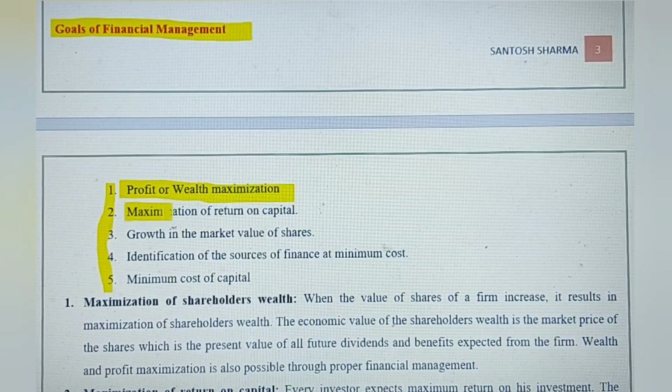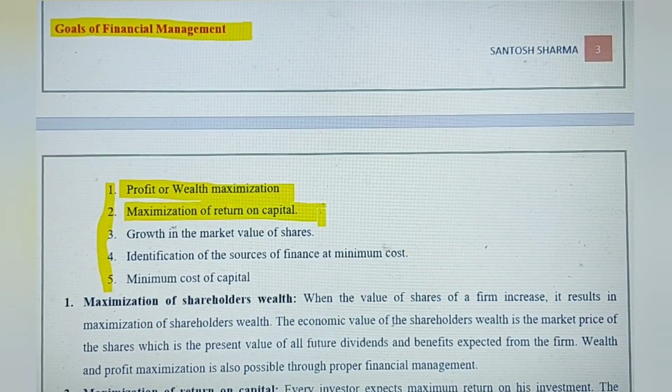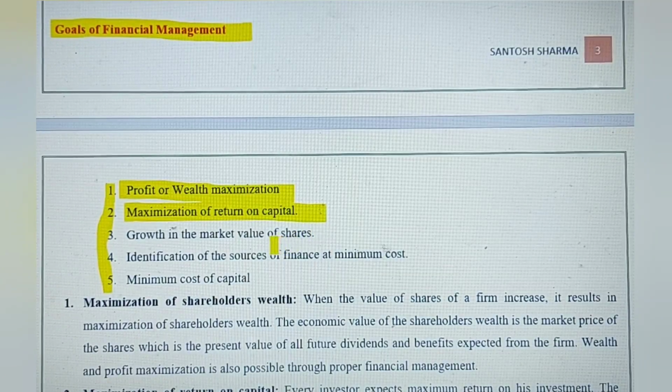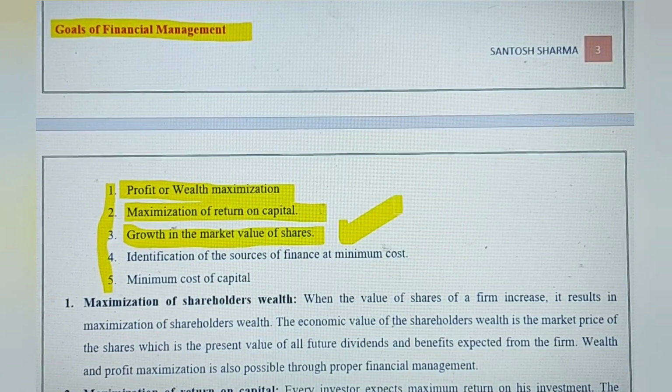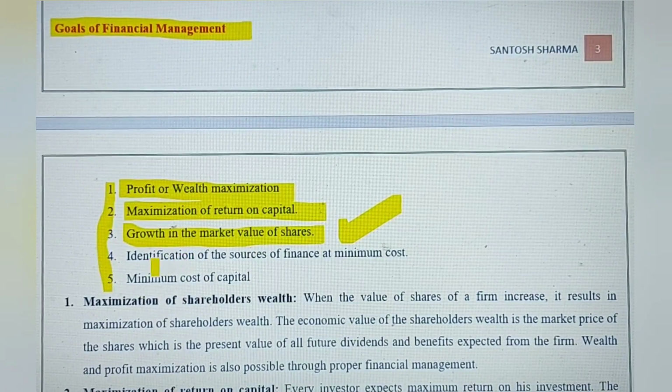The second goal is to maximize the return on the capital. Whatever capital is invested in the company, the owners and shareholders are entitled to get the returns. Then growth in the market value of shares, that is obvious because no company wants the market value of its share to go down. It should be in an upward trend, which will be a good signal for the growth of a company.